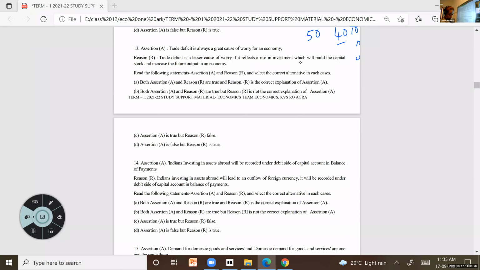Now everyone just see which one will be correct. Trade deficit is always a cause of worry for an economy. Trade deficit is a lesser cause of worry if there is a rise in investment, which will build capital stock and increase the future output in an economy. So what will be the answer?